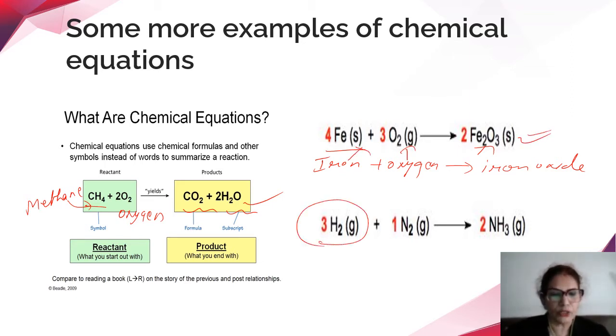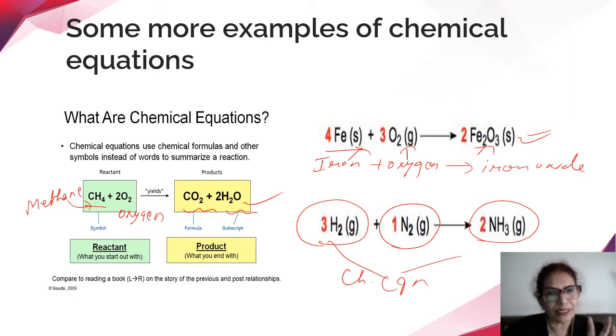Similarly, hydrogen reacts with nitrogen to give ammonia. This is again a chemical equation. So a chemical equation is where we use symbols, formulae and the states in which they are reacting to represent a chemical reaction. Got it now? Clear? Yes.